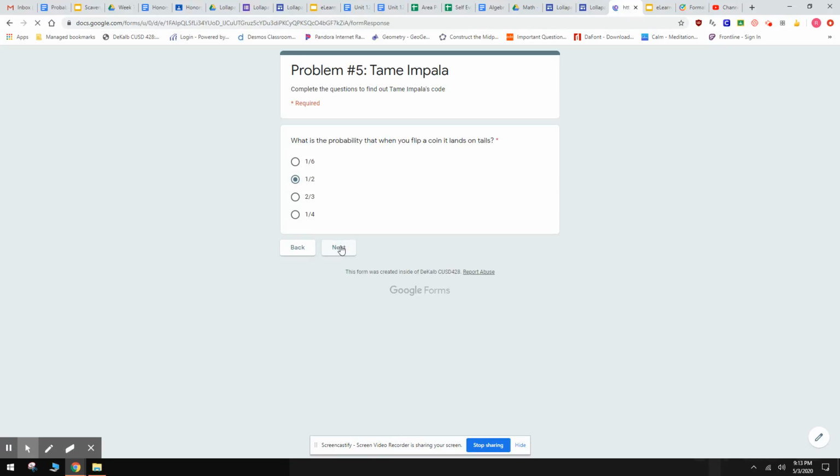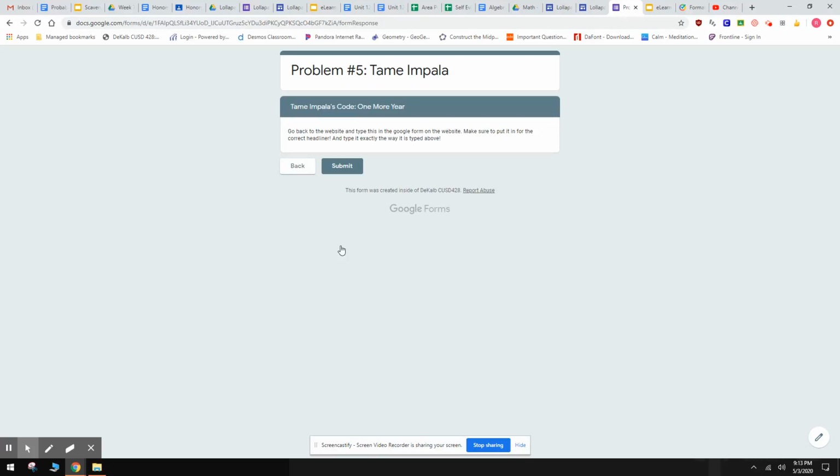And I know that it's correct because as it loads, it's going to take me to the next section. And in the next section, it tells me right here that my code is 1 more year. It also gives me directions on what to do with that code. It says go back to the website and type this in the Google form on the website. Make sure you put it in for the right headliner. So we need to put it in for Tame Impala and type it exactly the way it is typed here.